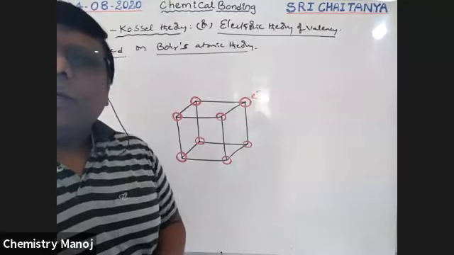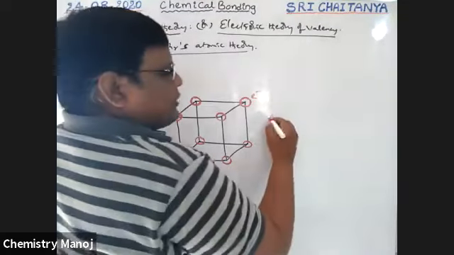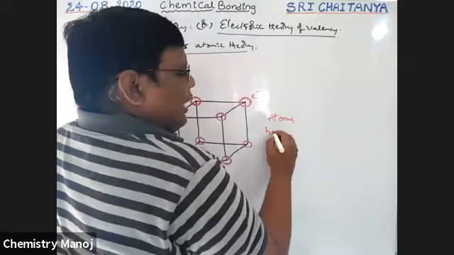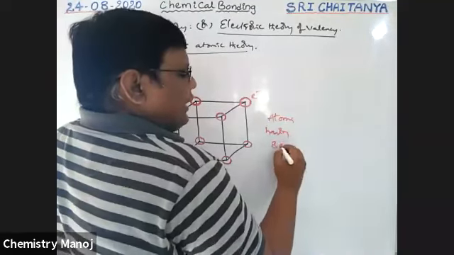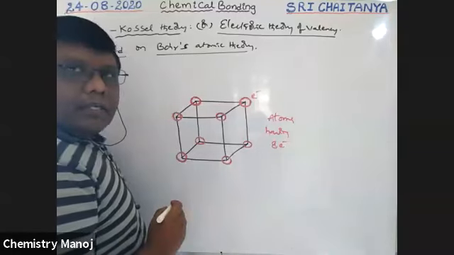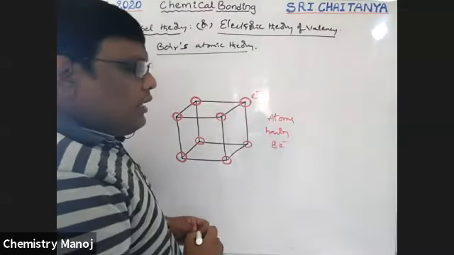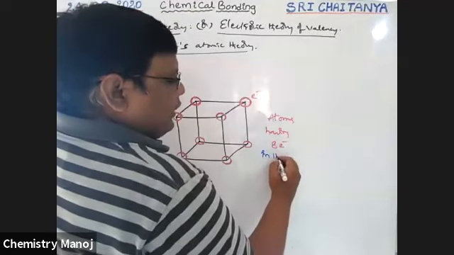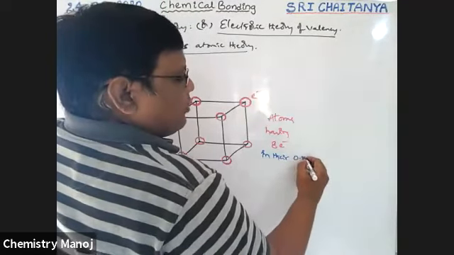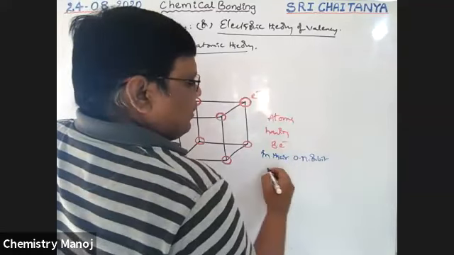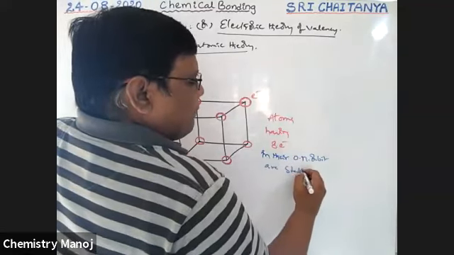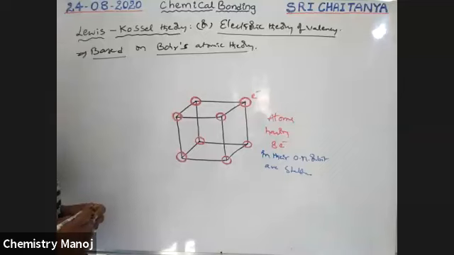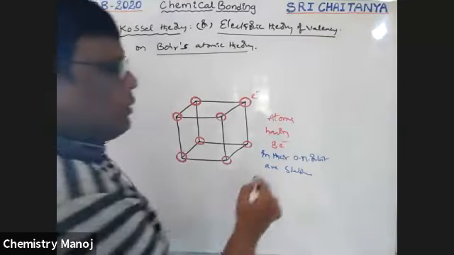That means atoms having 8 electrons in their outermost orbit are stable.